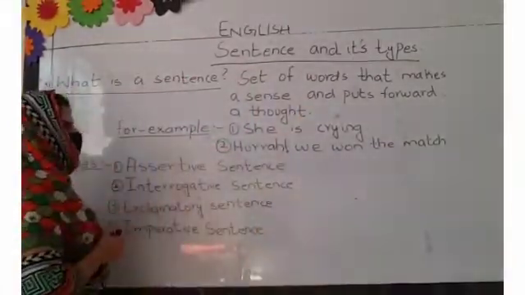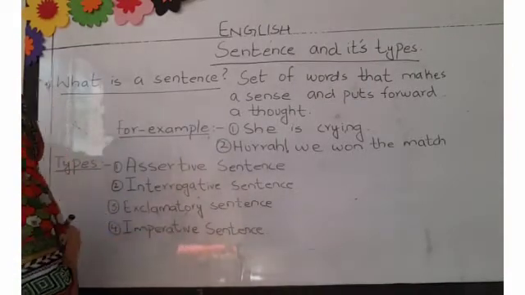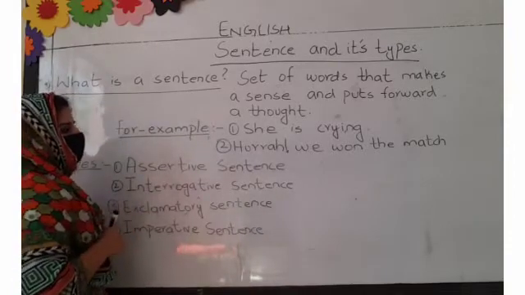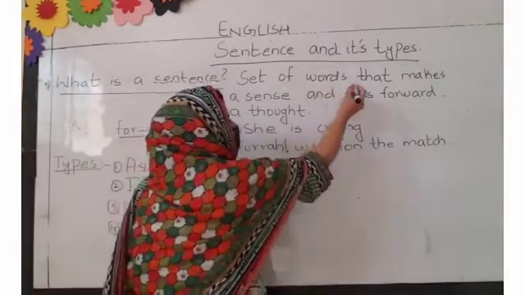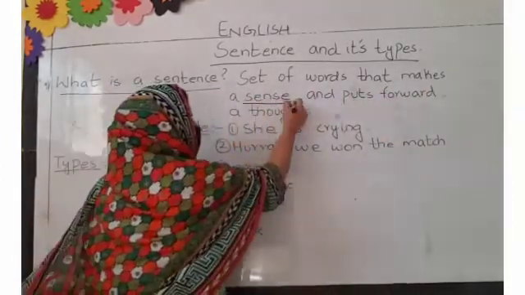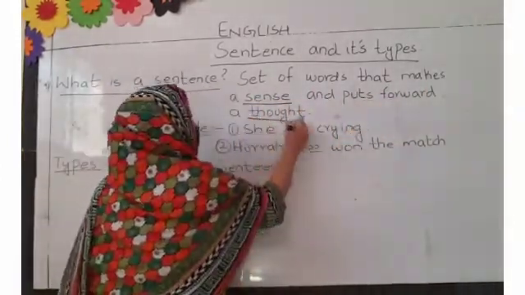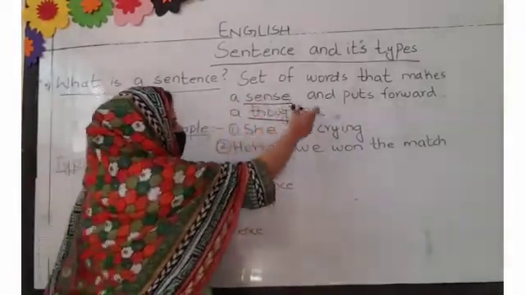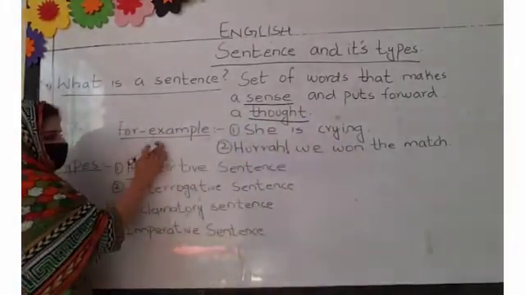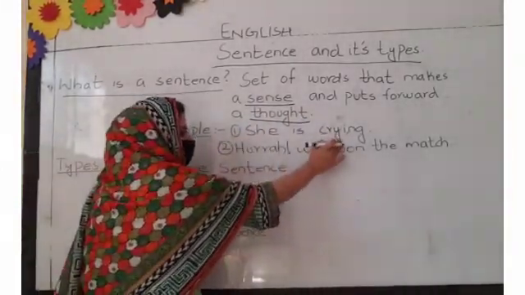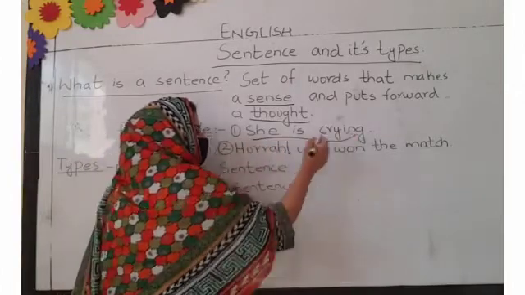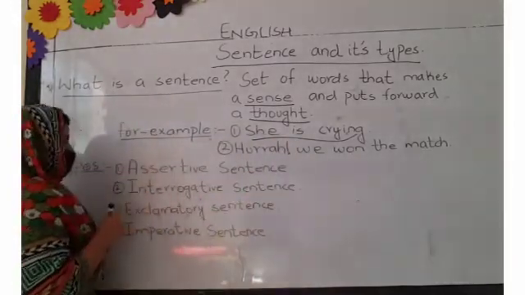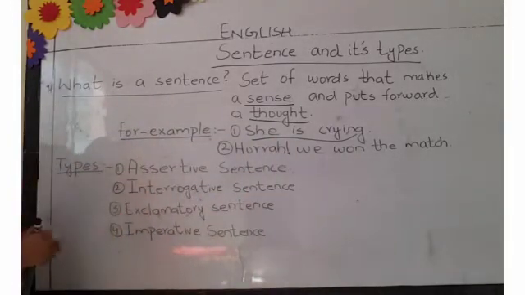First of all, we should know what a sentence is. A sentence is a set of words that makes sense and puts forward a thought. So students, what is a sentence? A sentence is a set of words that, when used, gives a sense and a thought. For example, she is crying. This is a complete sentence which is giving a sense. Second, hurrah, we won the match. This is also a sentence which is giving a sense and a thought.